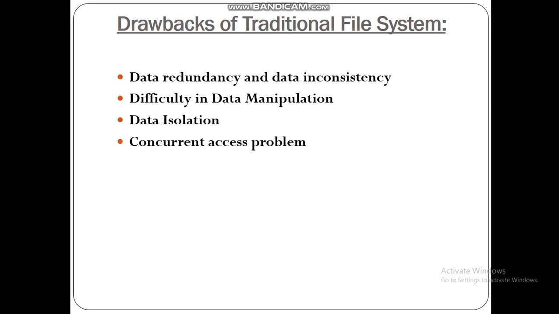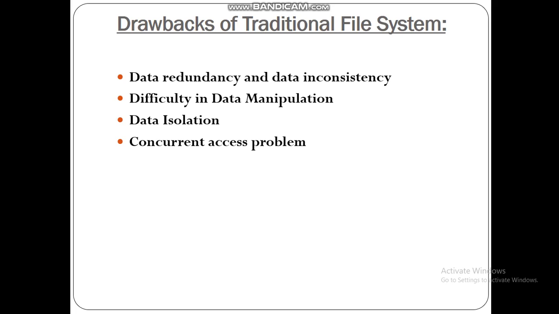Next problem is difficulty in data manipulation. Conventional file processing environments do not allow needed data to be retrieved in a convenient and efficient manner. It is a big problem to manipulate data. Next is data isolation. What is data isolation? The data scattered in various files may be in different formats, so various programs are needed to access the data. So this is a problem.